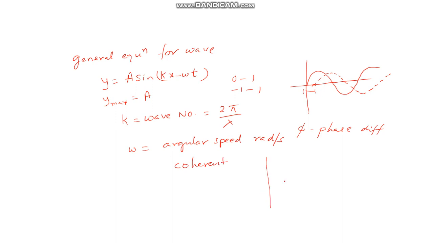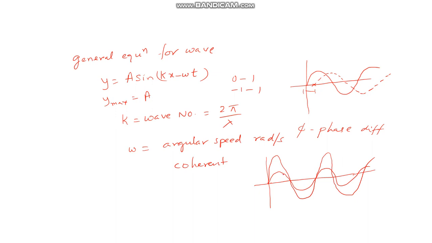So a coherent wave will be something like this. Let us say there is one wave like this, and there is another wave which is like this. See, at every point the amplitudes are different, but both are moving in a similar fashion.